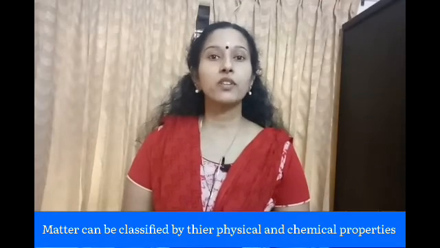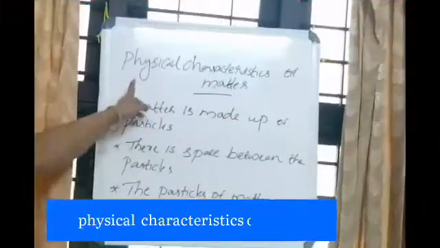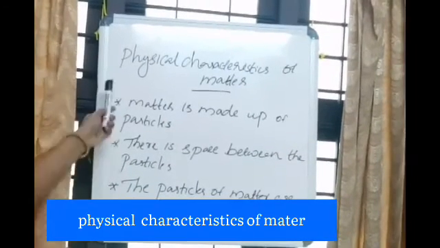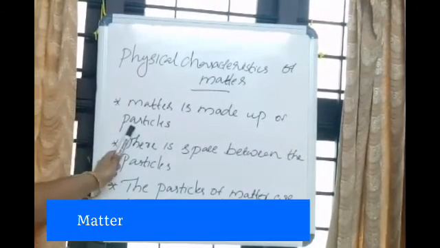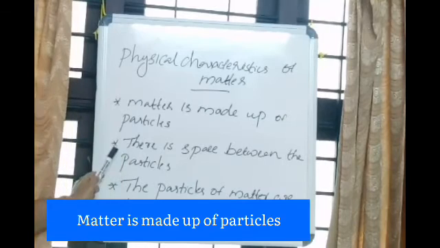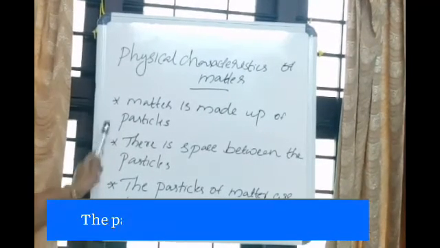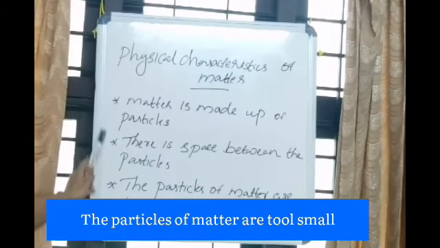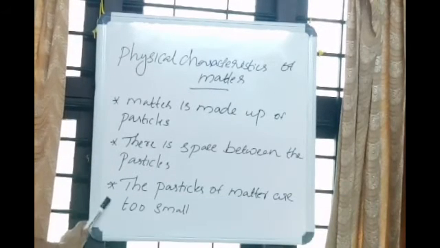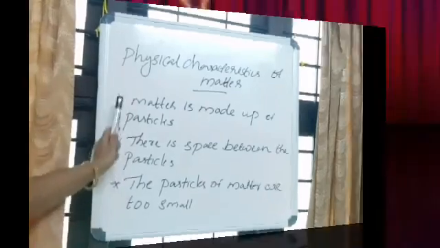Now we can discuss the physical characteristics of matter. We have three physical characteristics of matter. First, matter is made up of particles. There is space between the particles. The particles of matter are very small. I will explain this with the help of an activity.